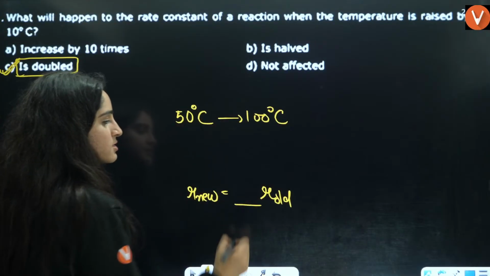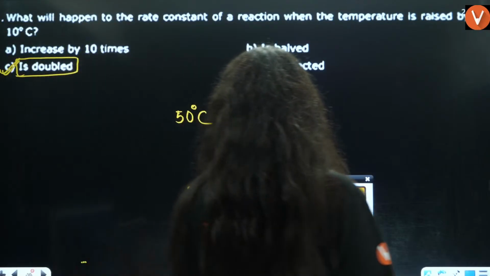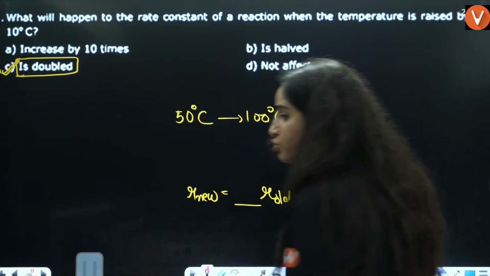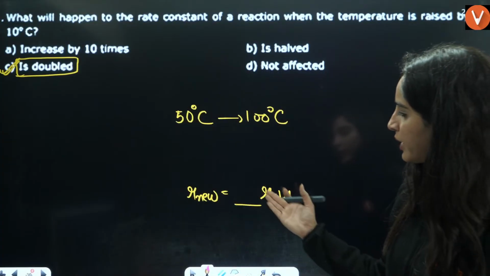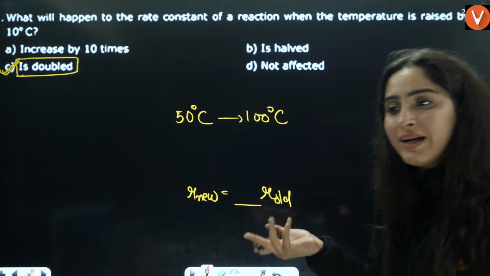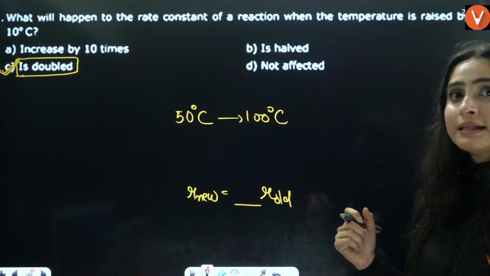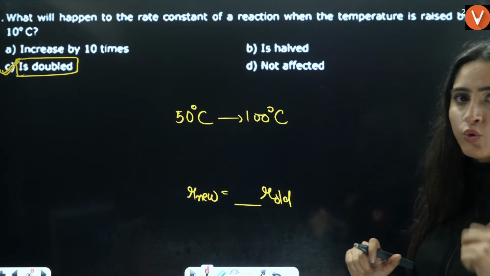What is the new rate as compared to the old rate? Same concept, new question can be asked to you. This is the old rate, new rate, this is old rate. New rate is how many times of old rate? So, you can do it two ways.